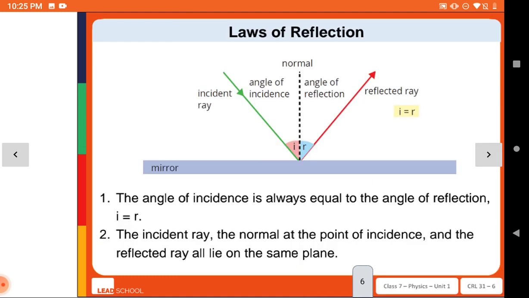And there are two laws of reflection. Laws means rules. First, the angle of incidence is always equal to the angle of reflection, and second, the incident ray, normal ray and reflected ray lie in the same plane.